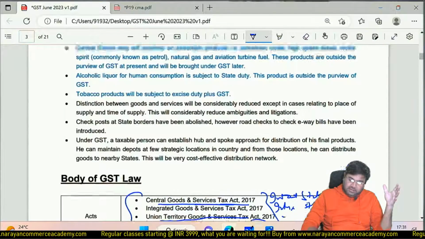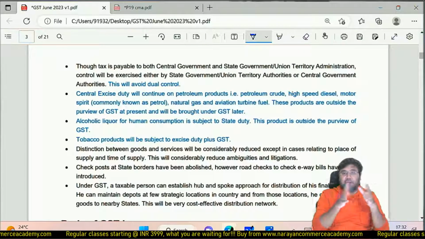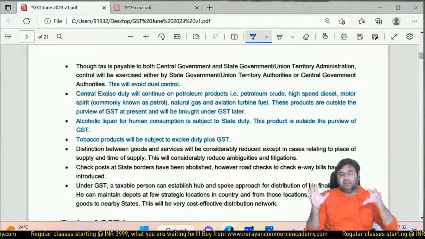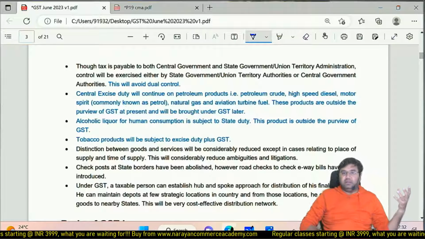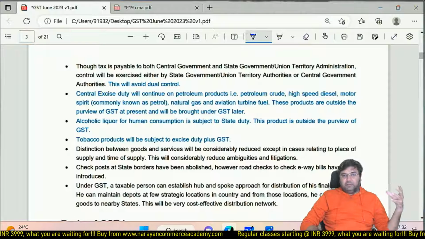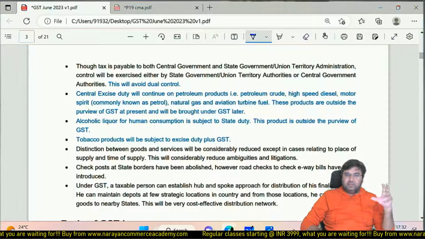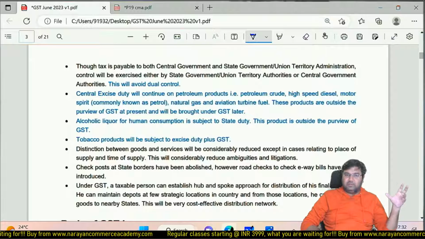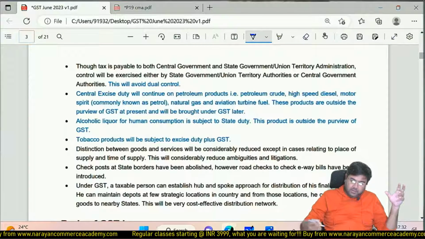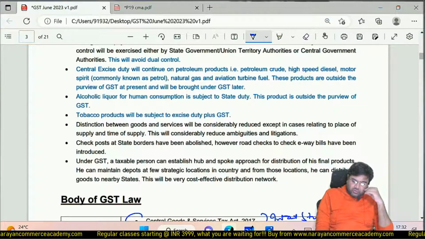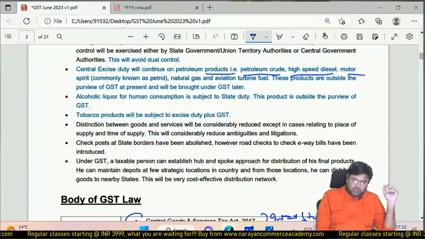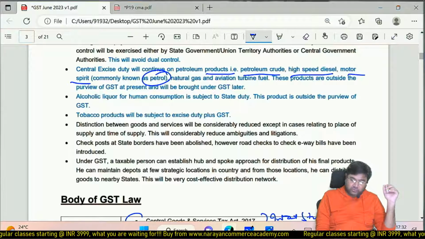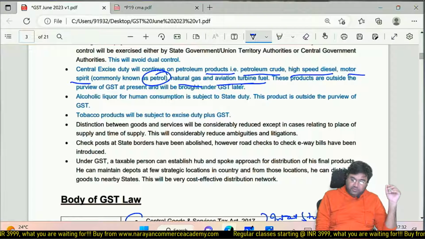Basically they decided the roles between them: these are going to be taken care of by the state government tax department, and these by the central government tax department. So no dual control. One SSE is not supposed to go to both departments. Separate departments. Central excise duty will continue to be levied on petroleum products. So 5 petroleum products: petroleum crude, high speed diesel, motor spirit, which is basically called petrol, natural gas and ATF. These are for the time being outside the purview of GST.